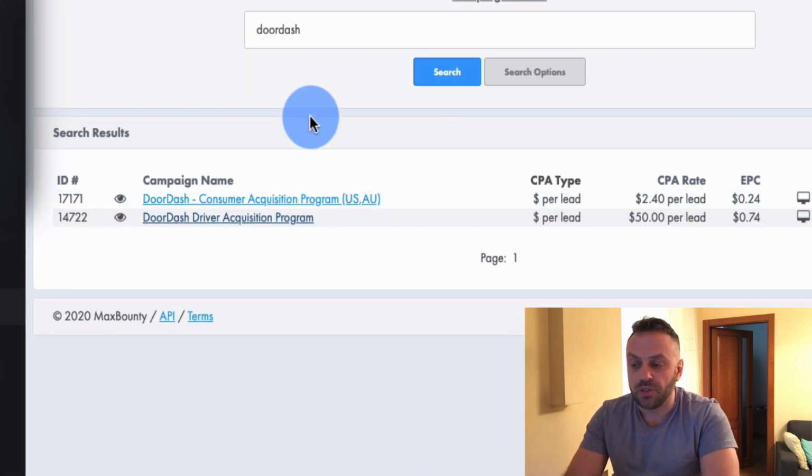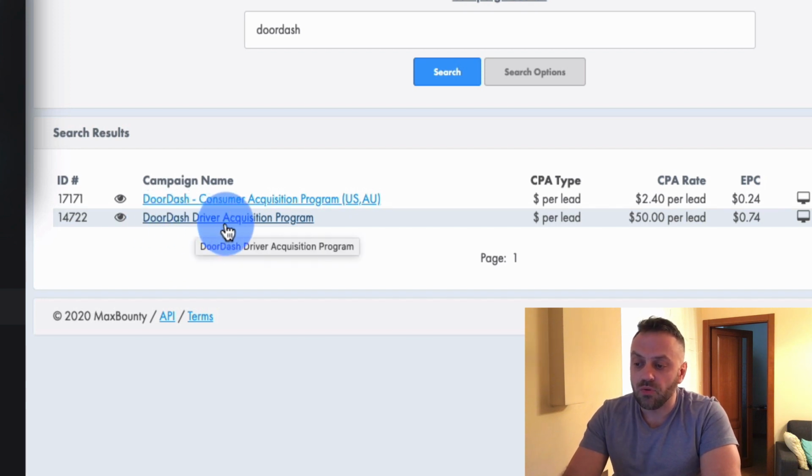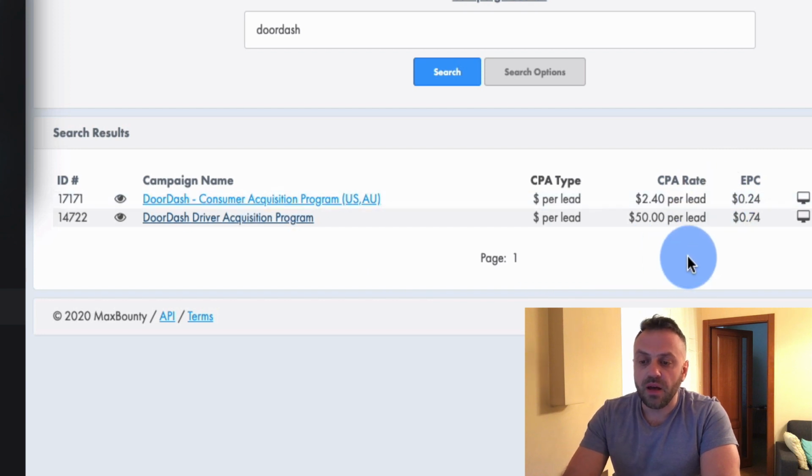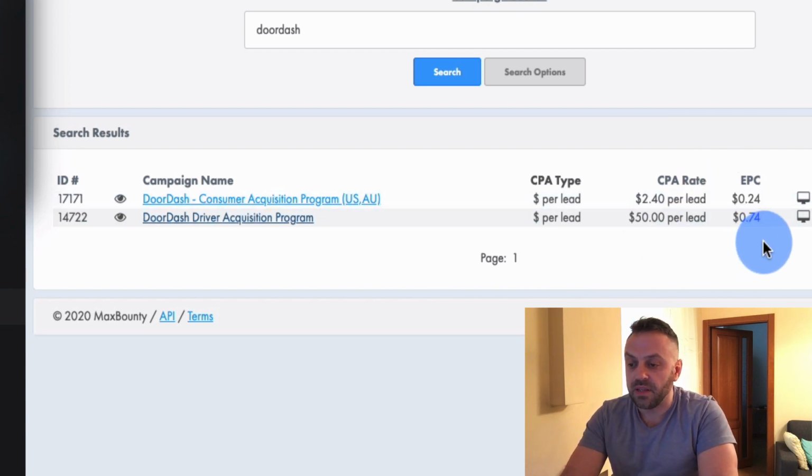Now, consumer acquisition, this is the normal one, right? This is when somebody's at home, they want to order food, and they basically download an app, they register, they place their first order, you're gonna get a commission. We're not interested in that one. What we are interested in is in this one, DoorDash Driver Acquisition Program, right? They're paying $50 per lead and has a 74-cent EPC.